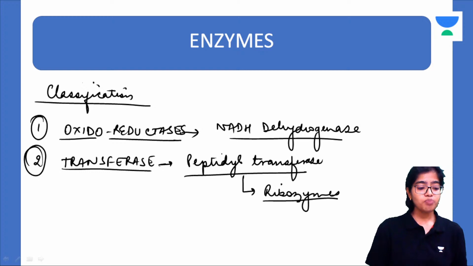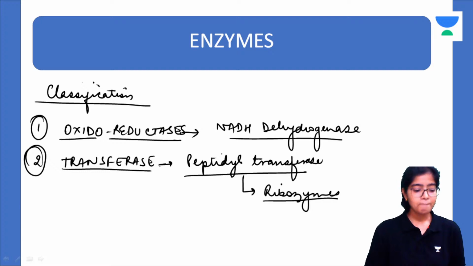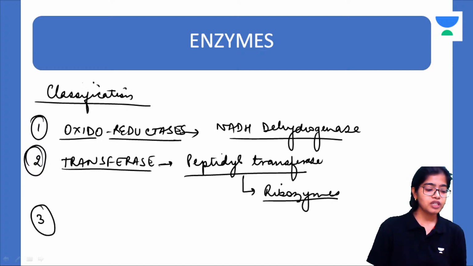So this peptidyl transferase is a type of transferase enzyme that forms peptide bonds between amino acids during the process of translation. You can go back to the session on translation to understand this in great detail. We have discussed this 4 or 5 times. Alright, so peptidyl transferase is a type of ribozyme belonging to the category of transferases.